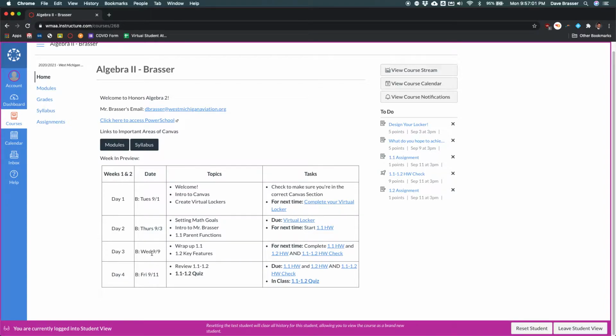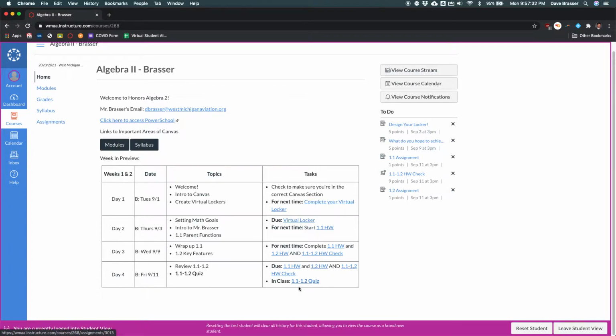This week, if you're watching today on Wednesday, we are wrapping up section 1.1, and then we'll be moving on to section 1.2. Now we've got separate assignments for those. Again, I'll show you what those look like because right now I'm in student view and I can't see everything as a student. Then we'll talk about the homework check and what that looks like in a little bit. On Friday, everything is due: the 1.1 and 1.2 homework, and also the homework check. Again, I'll show you what that looks like in a second.